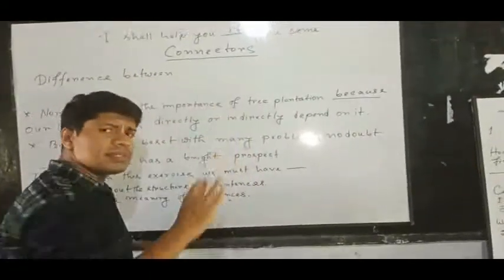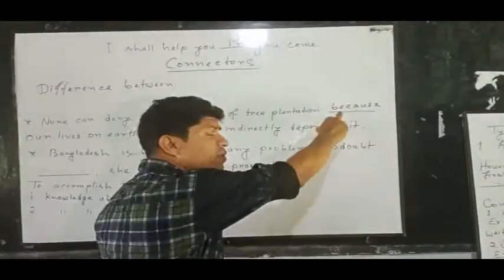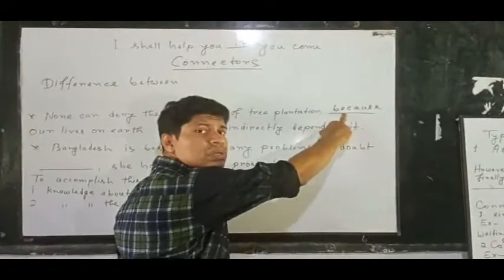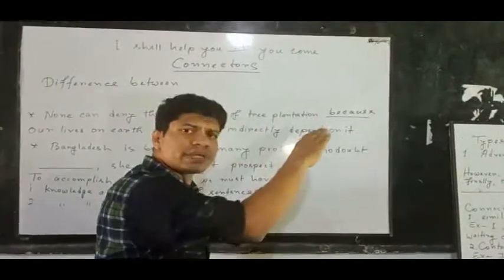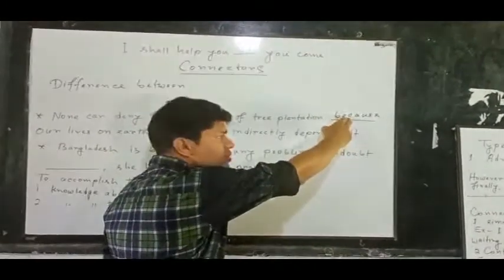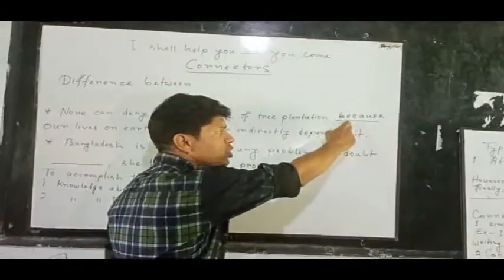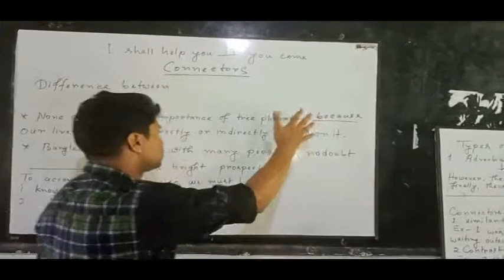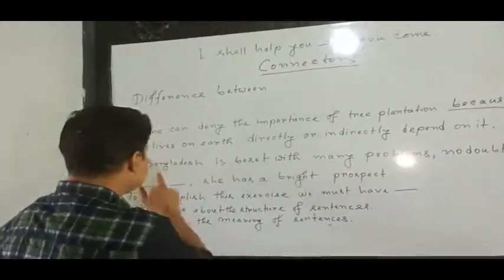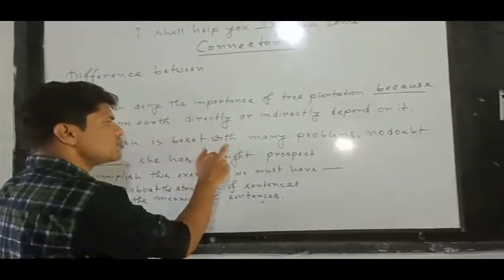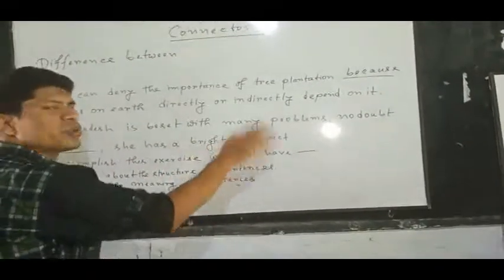So my dear students, you have understood that this sentence forms its meaning perfectly with the help of the connector because. It is very clear to you. It is fulfilled with the help of the connector because. This connector is necessary here, and I have kept it. In my second sentence, Bangladesh is beset with many problems, no doubt. Dash, she has a bright prospect.